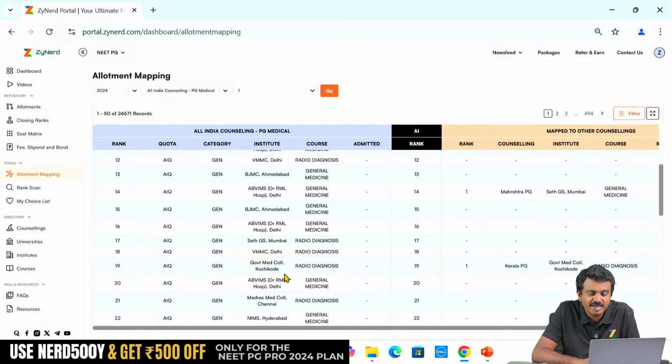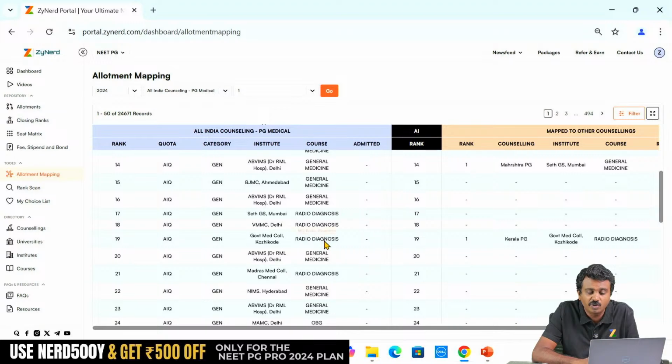Similarly, you come down again, we'll have the Kozhikode radio diagnosis candidate ranked 19. The candidate has gone ahead, and this is a beautiful sequence that we have. Luckily, we usually go for these examples. I've also opted for Kozhikode radio diagnosis in Kerala. Now this is a pretty difficult query. We will come to know once All India round 2 vacancies are published whether this Kozhikode radio diagnosis seat is vacant. Maybe we may not know exactly, but we will come to know.